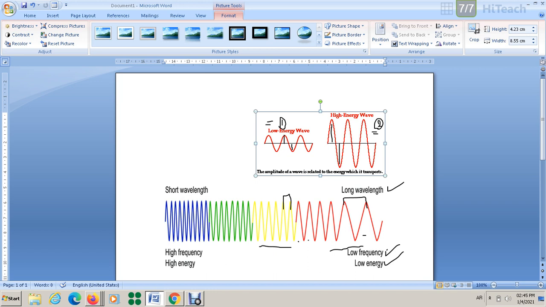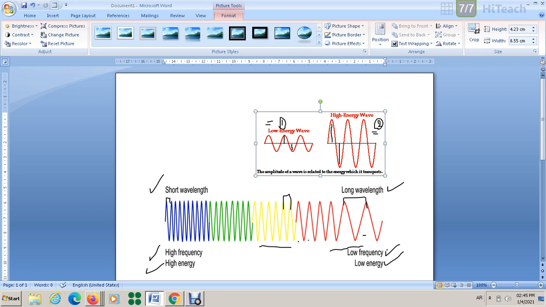Look at the short wavelength. Look at here, the distance between this and this is shorter than the red, right? It means higher frequency and it means high energy. You have to put these in your mind. These are very important. Again, short wavelength, high frequency, high energy. Long wavelength, low frequency, low energy.